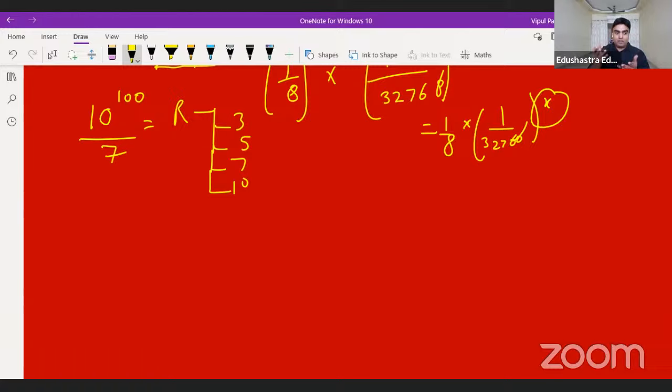The 10th, the next question out of that, was one of the algebra questions. It was a common root question. Two equations were given, which I didn't do, but I will still tell you. It was asking for the common negative root of the two equations, and that was to be found out. I found that this was a little time consuming, the answer will come out, but it would be a little time consuming, so I didn't move into it.